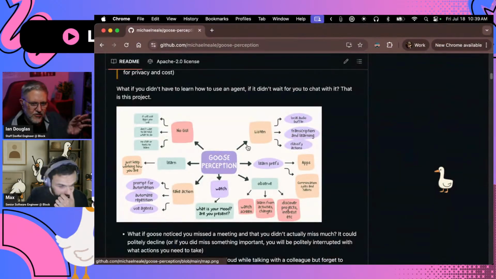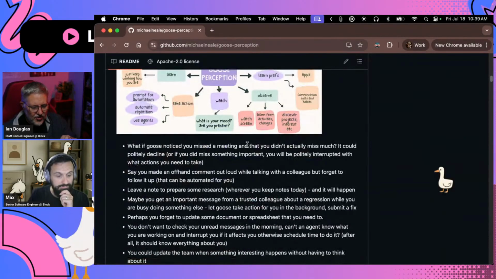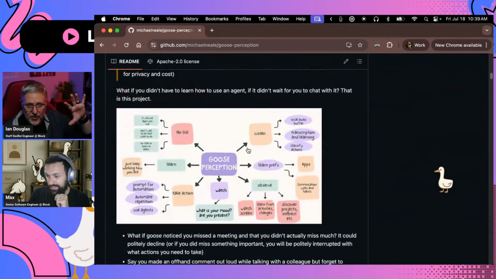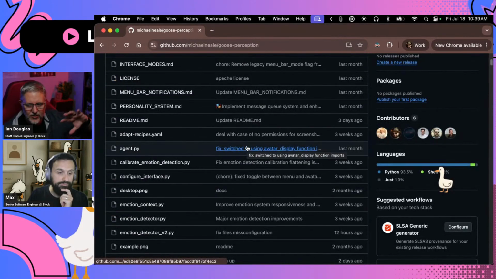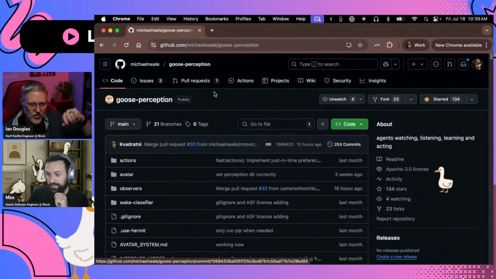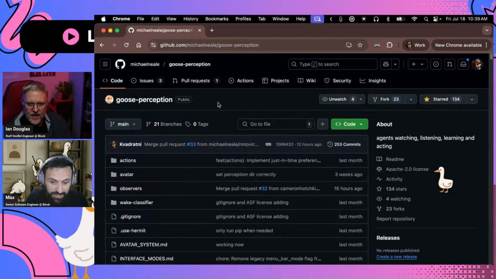Sorry to interrupt. How do those documents show up? Do they pop up on your screen, or do you have a folder that's watching for those that you open periodically? So that is really cool. It's using the computer controller and the developer tools from Goose. Essentially, it writes an HTML page and then pops it open in Chrome because it has control over your computer and can control Chrome. It just pops a new Chrome window, which loads that file.